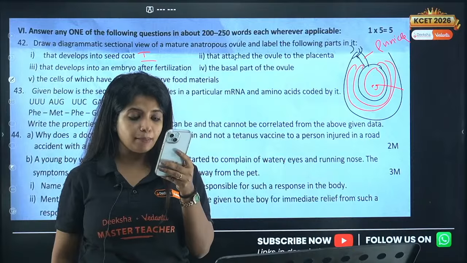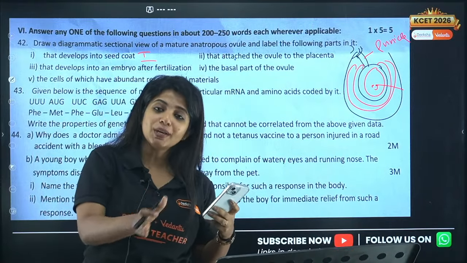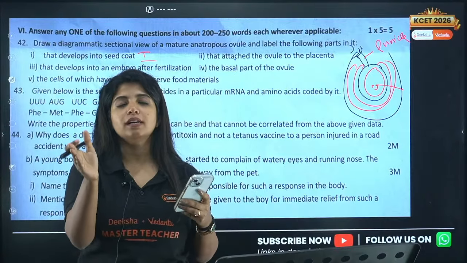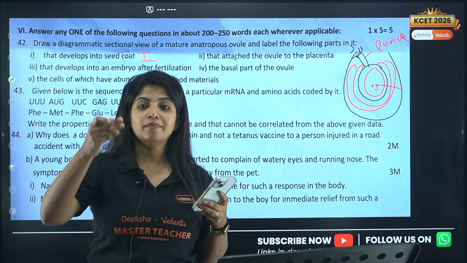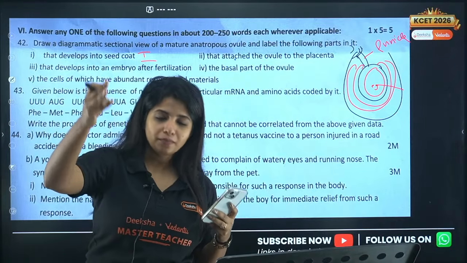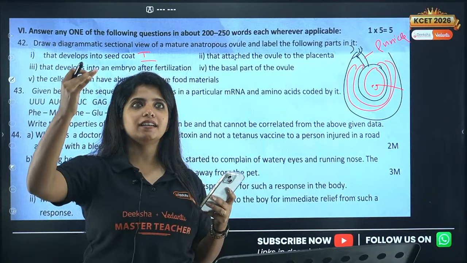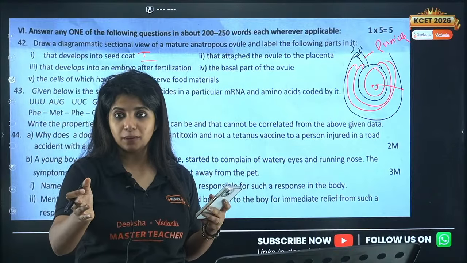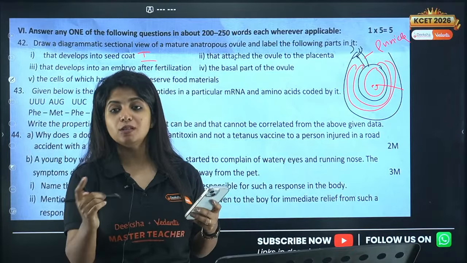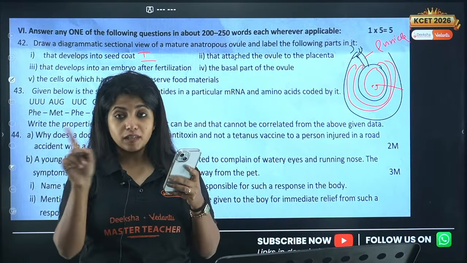Okay, Meenakshi, for the example for 40th B, limbs of birds and potato is correct. So potato and sweet potato, okay, limbs of birds, mammal, I'm so sorry, limbs of man, whale, bat and cheetah, all of them are examples of divergent evolution. A simple category, that is mammals, but all of them are diverging in different directions. So that is the thing. Limbs of birds cannot be an example.